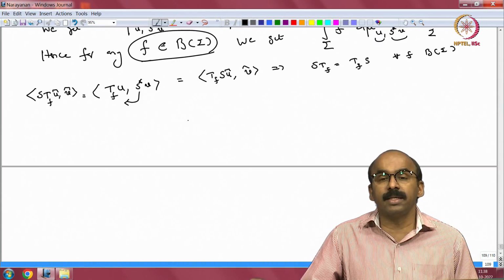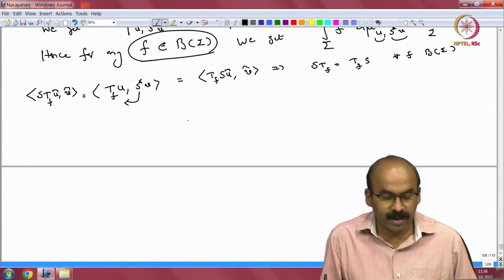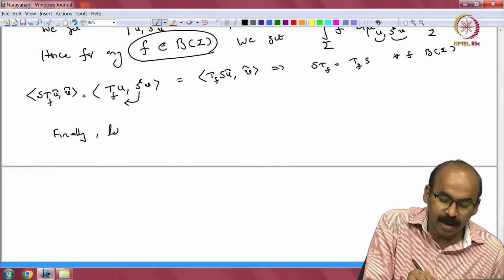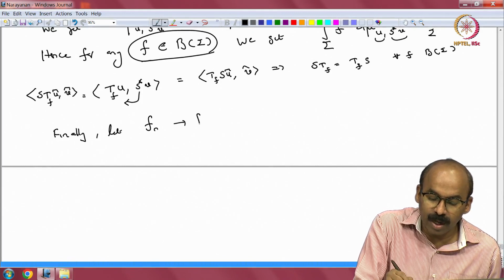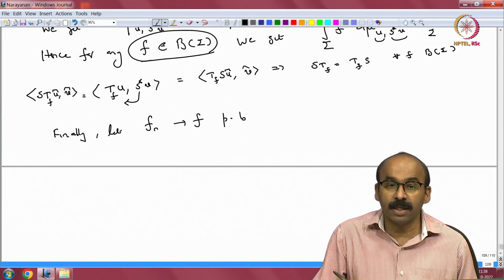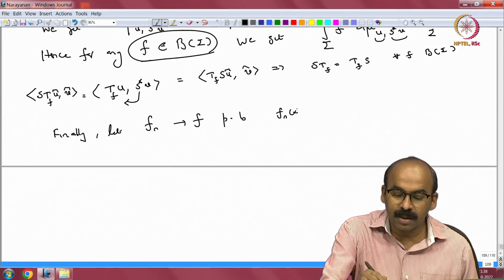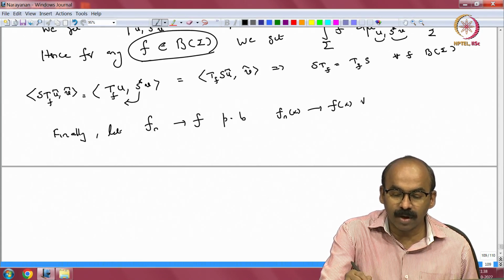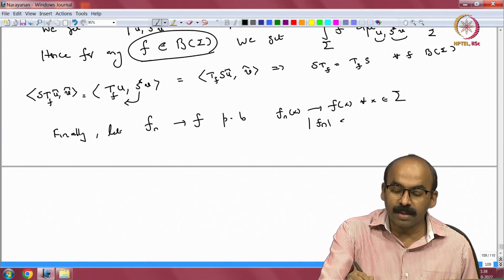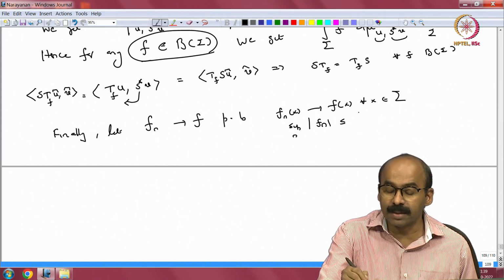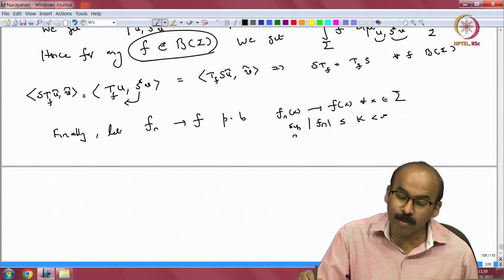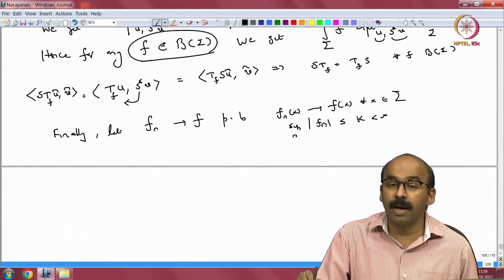The other assertion is about the pointwise and boundedly convergent. Now, suppose, so finally, let f n converge to f pointwise boundedly. So, that means f n x converges to f of x for every x in sigma, and all of them are bounded, so the supremum over n and over x of mod f n is bounded by some fixed constant k independent of n. That is what you mean by pointwise and boundedly converging.